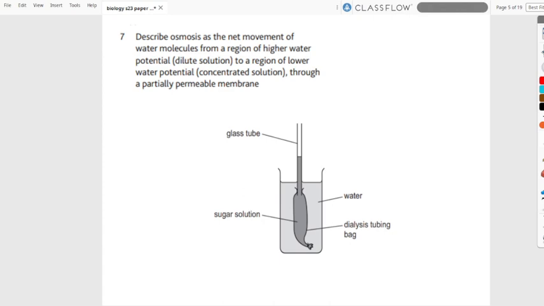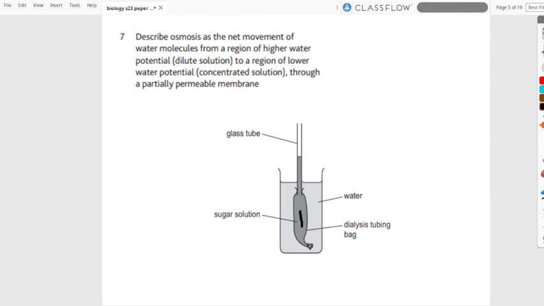Osmosis is the net movement of water molecules from a region of higher water potential to a region of lower water potential, which is a concentrated solution, through a partially permeable membrane. This dialysis tubing acts as the membrane, and here we have a glass tube where the sugar solution is more concentrated, which means lower water potential.